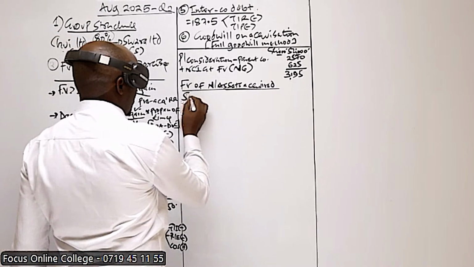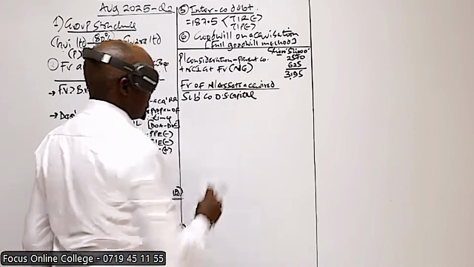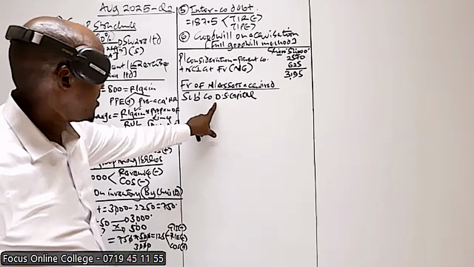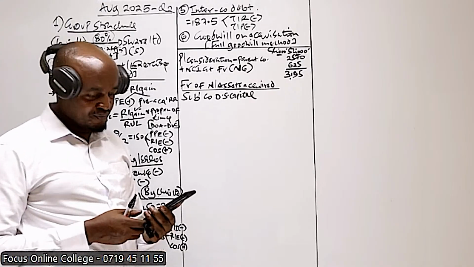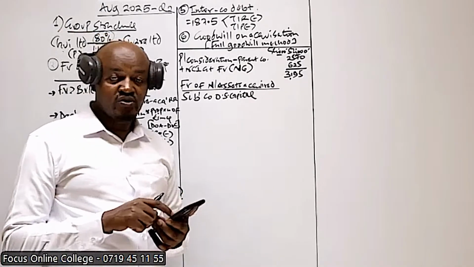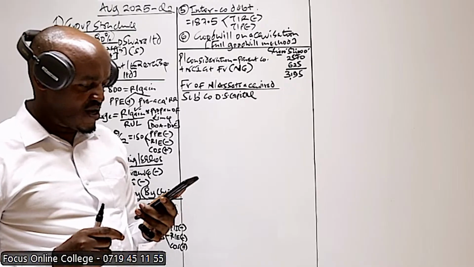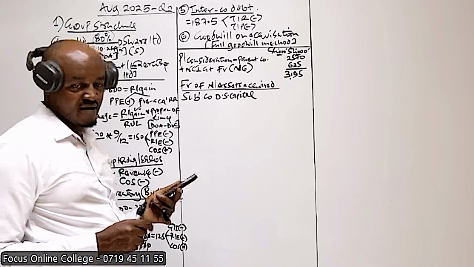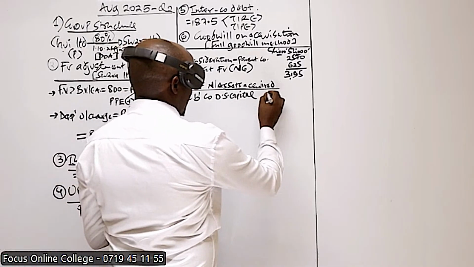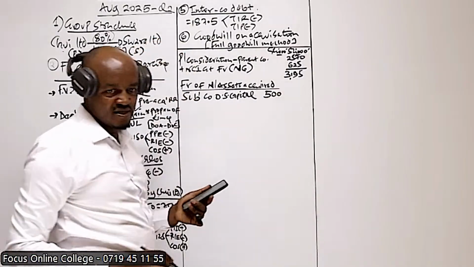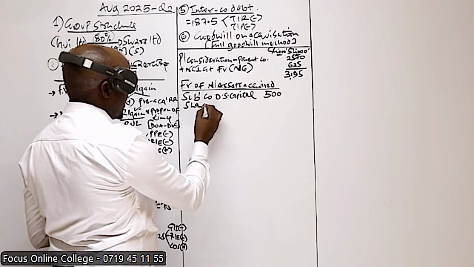So therefore, to compute this, we take the subsidiary company's ordinary share capital. Where do we get this one? We get it in the balance sheet, at the equity. So can we go to the statement of financial position of SWARA at the equity? How much is the ordinary share capital of SWARA? The ordinary share capital of SWARA is basically 500. I hope you can see that.